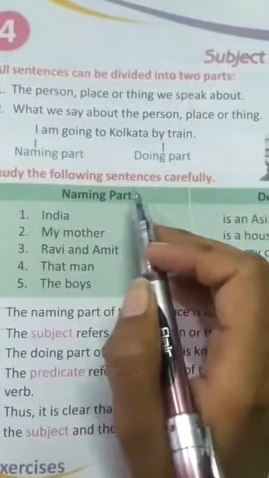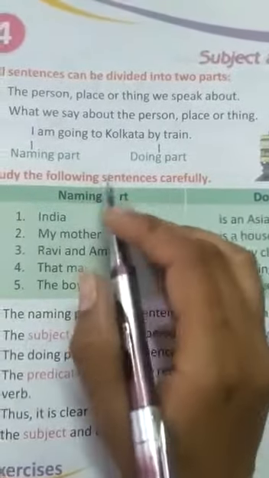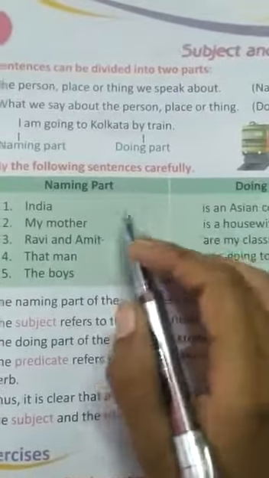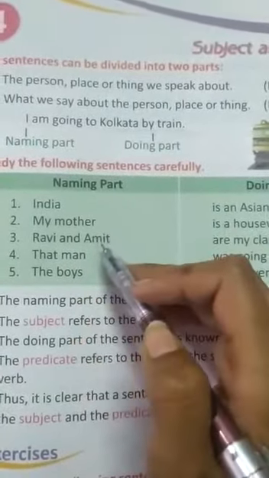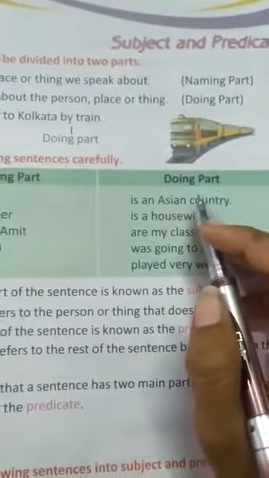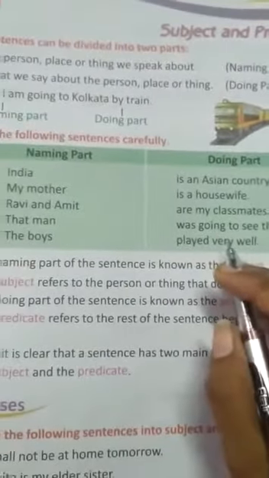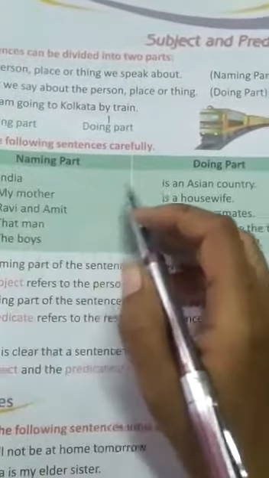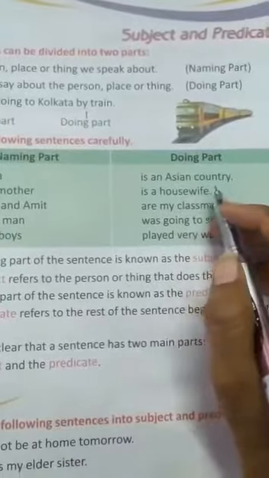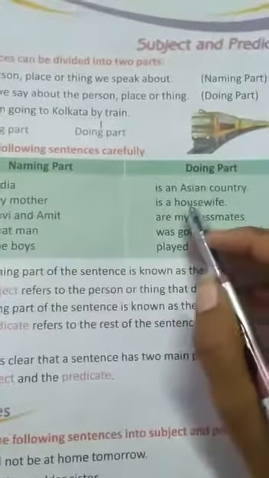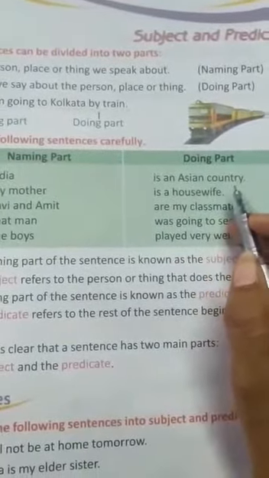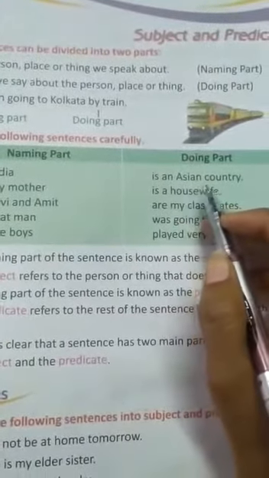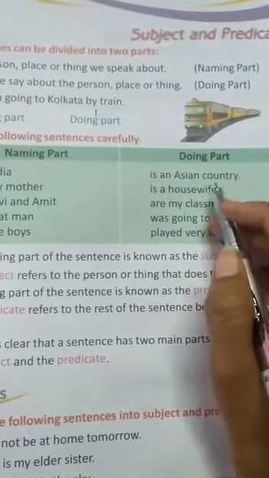Study the following sentences carefully. Let's read some more sentences. Here are two columns. In one column, naming parts are written, and in the second column, doing parts are written. Okay? Let's read out. Number 1, India is an Asian country. Here, India is the naming part and is an Asian country is the doing part.